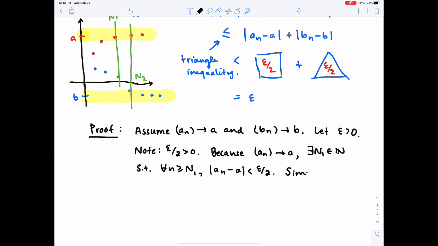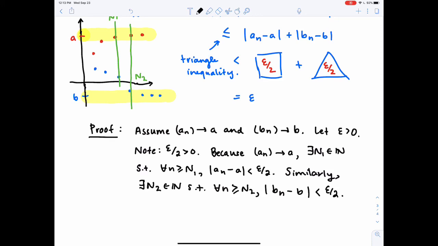And similarly, I can do the same thing because BN converges to B. There has to exist an N2 in the natural numbers such that for all n greater than or equal to N2, BN minus B is less than epsilon over 2.